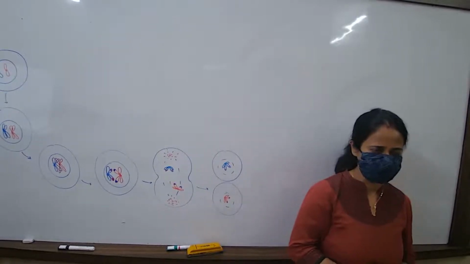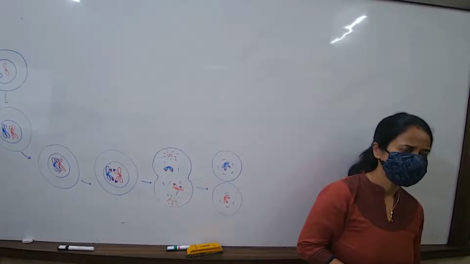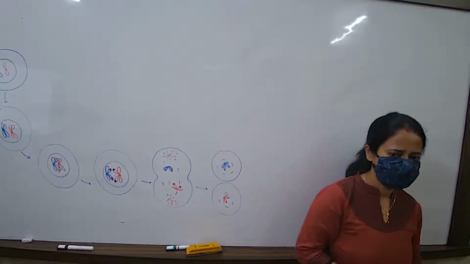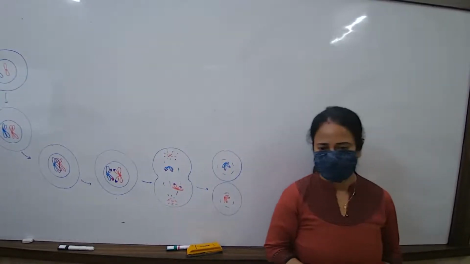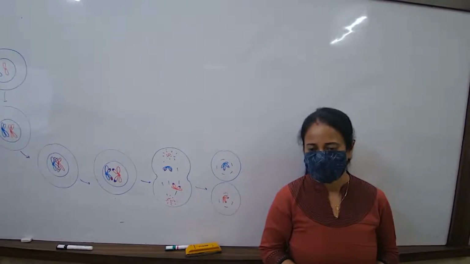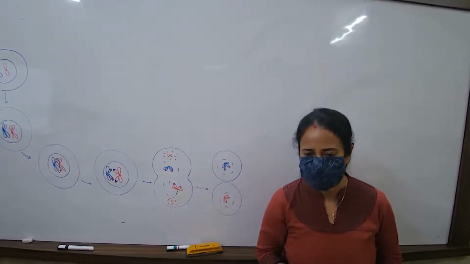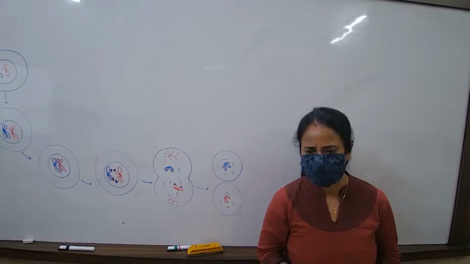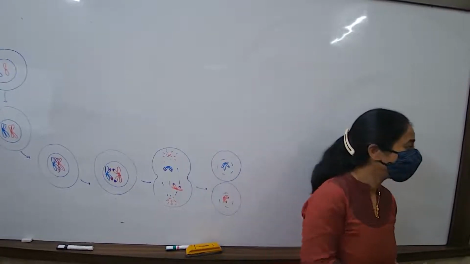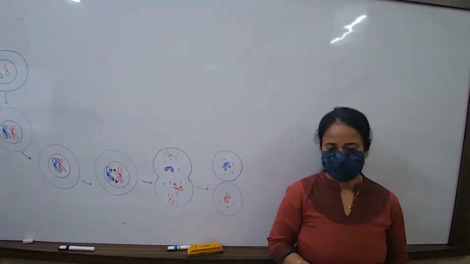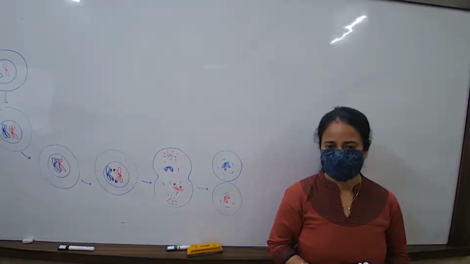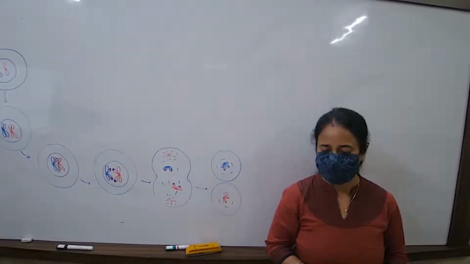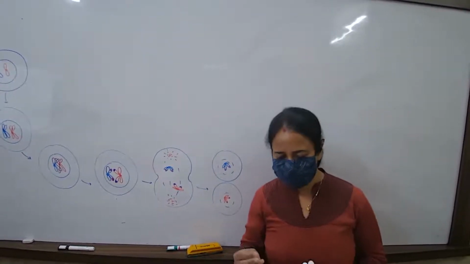Number 7. Repeating unit of DNA molecule. What do we call the repeating unit of the DNA molecule?